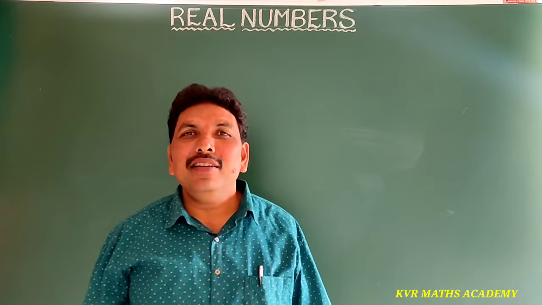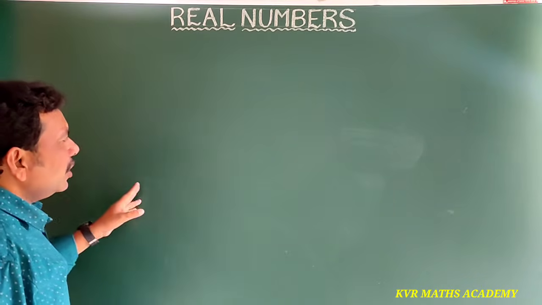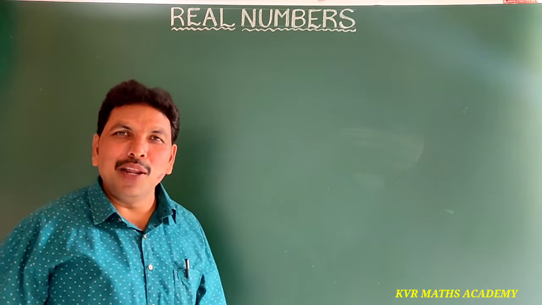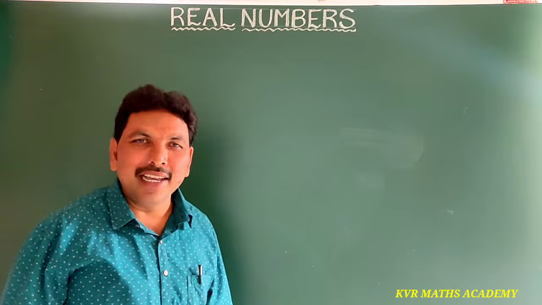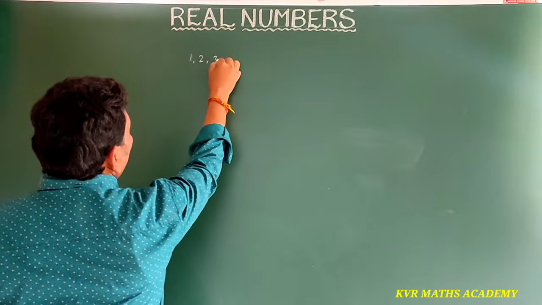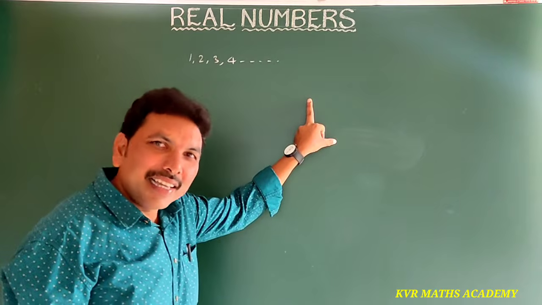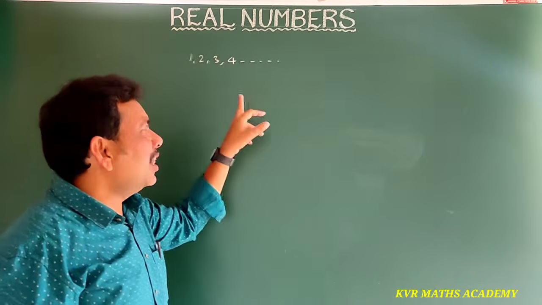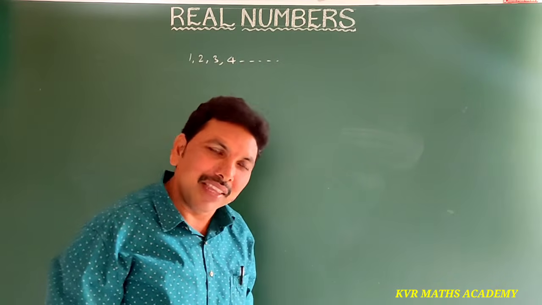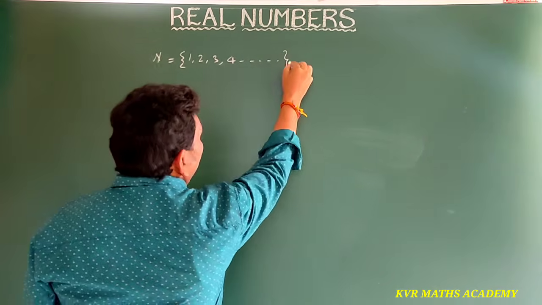First, we recall some basic concepts of numbers. We know very well about different types of numbers. What are those? Natural numbers, whole numbers, integers, and so on. Let us recall once. All the counting numbers 1, 2, 3, 4 and so on are simply called natural numbers. Natural numbers are represented by N. N is equal to the set of 1, 2, 3, 4 and so on.